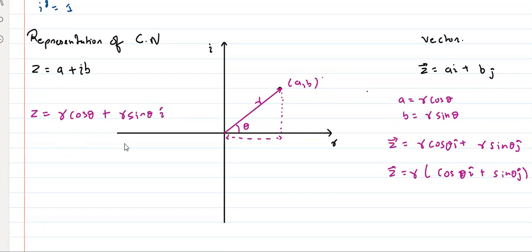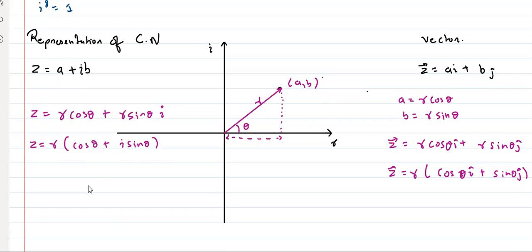Sorry, not i cap. It is just i. Just i. R cos theta plus R sin theta i. Awesome. Very good, Abhilash. Very good, Roshni. So Z, I will take R common, what will it become? Cos theta plus i sin theta. Yes or no? Tell me.